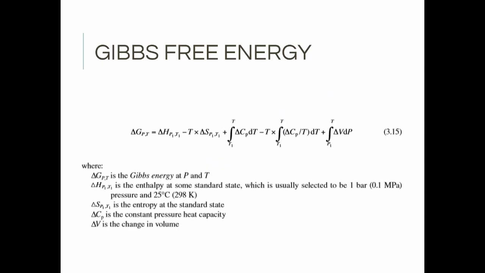Here we have the equation for Gibbs free energy, where delta G PT is the Gibbs energy at P and T, a given pressure and temperature. We have delta H P1 T1, which is the enthalpy at some standard state, usually selected to be 1 bar pressure and 25 degrees Celsius as temperature. We have delta S P1 T1, which is the entropy at the standard state. We have delta Cp, which is a constant pressure heat capacity. And we have delta V, which is the change in volume.